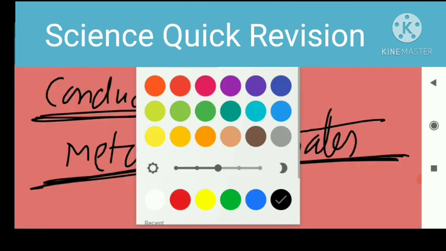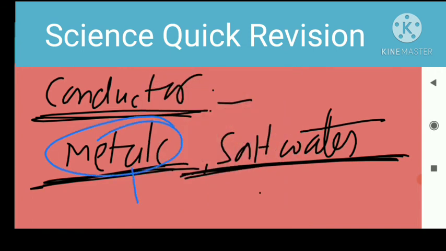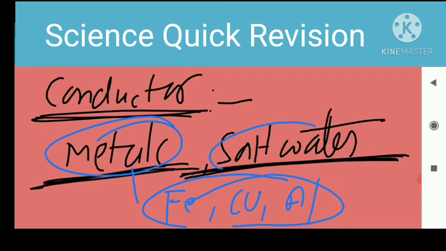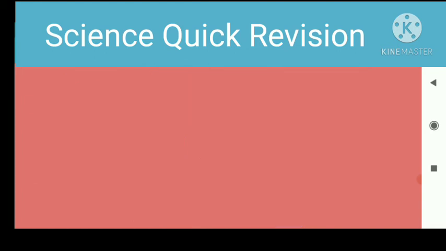Some metals we take here are iron, copper, aluminum. These are examples of conductors. And these metals contain free electrons, and these free electrons can easily move from one place to another in the conductor. So this is the reason that electric current can flow through these conductors.